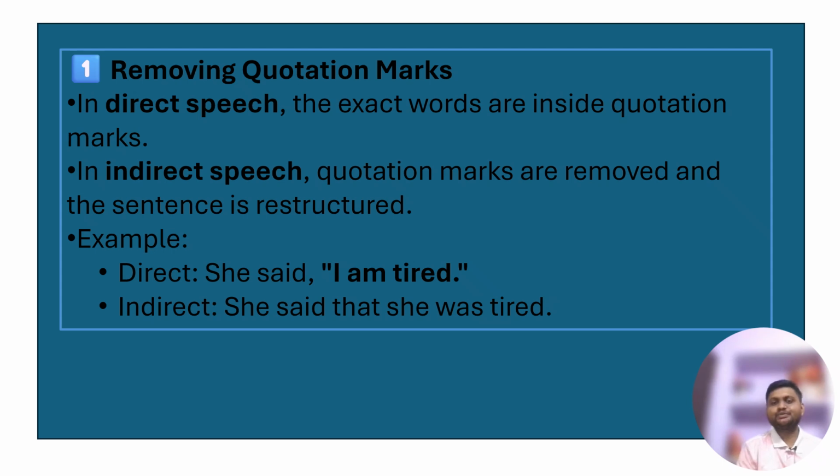The first rule to change direct speech into indirect speech is removing the quotation marks. In direct speech we have the exact words of the speaker, so they are always inside quotation marks, whereas in indirect speech the quotation marks are removed. For example, if direct speech is she said, "I am tired," then the indirect speech would be she said that she was tired. So we can see that indirect speech does not have quotation marks.